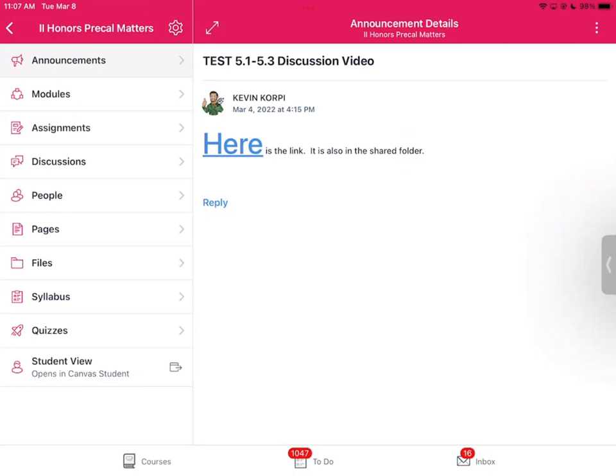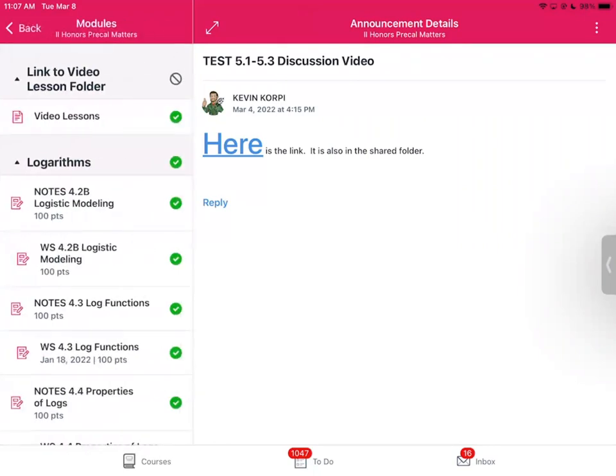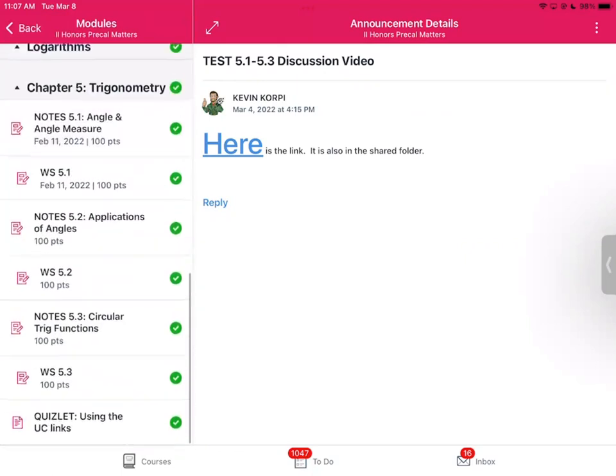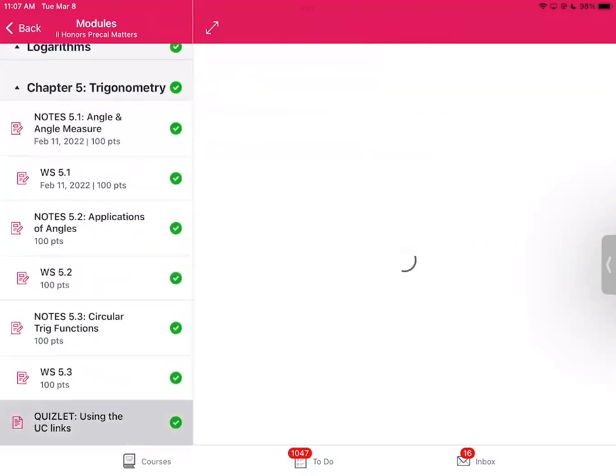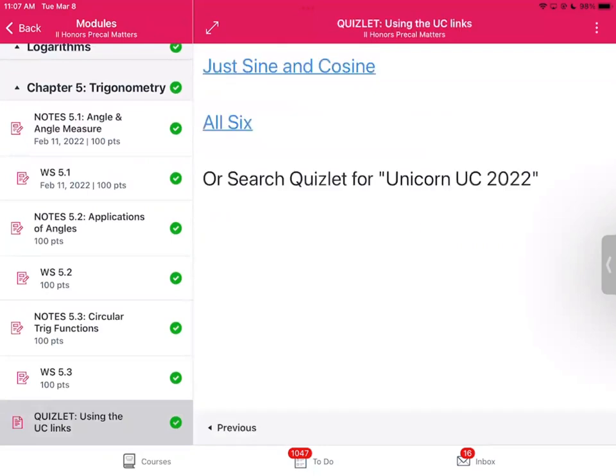We're going to practice for tomorrow. There are 2 places you can go to practice, right? The first one is Canvas. Everyone has Canvas. If you go to Canvas, I was going to do it under announcements, but I put it under modules because I don't know if announcements get buried or go away. If you go to the bottom of your Canvas modules, it says Quizlet using the unit circle links, UC unit circle. So there's flashcards in Quizlet. Most of y'all have Quizlet, but it's pretty good.